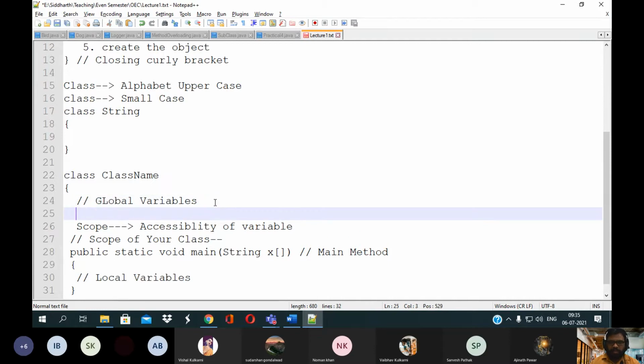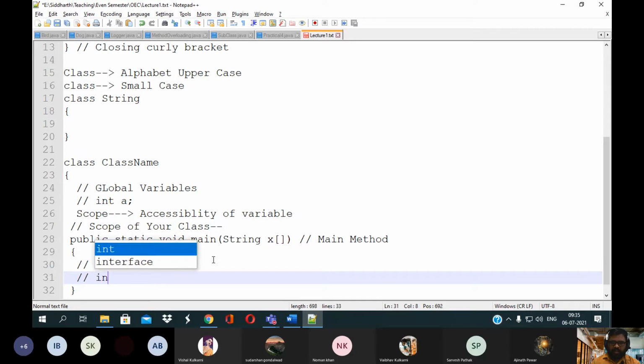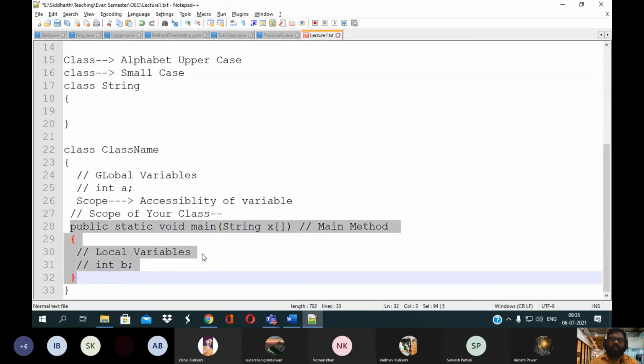So that's your scope. For example, here we are trying to define integer variables, a and b. The scope of these two variables is different. This a can be accessible within the whole class, and this b can be accessible within only the main method.